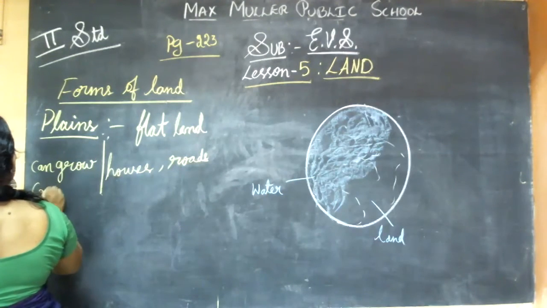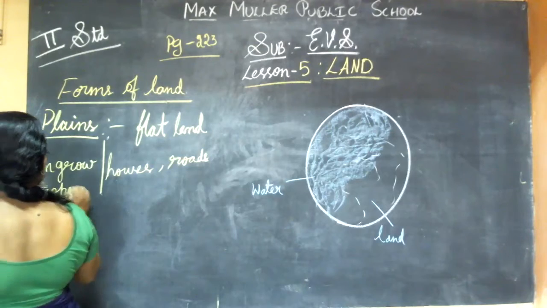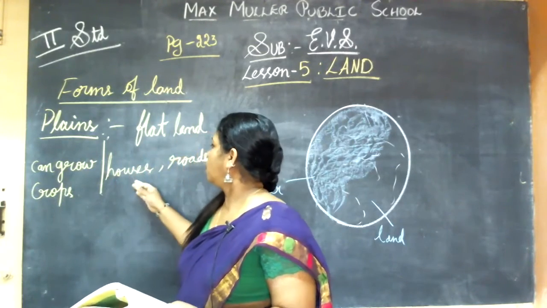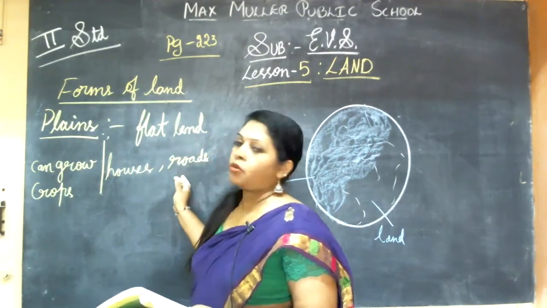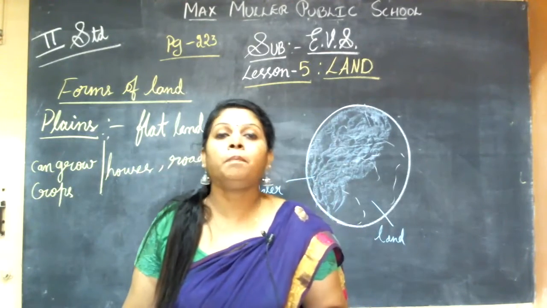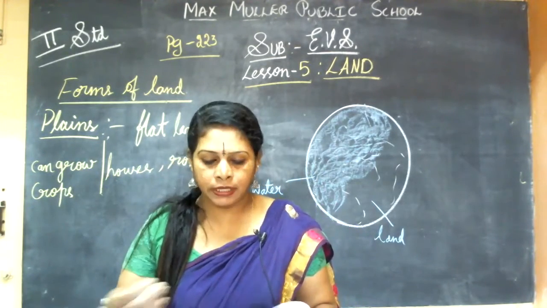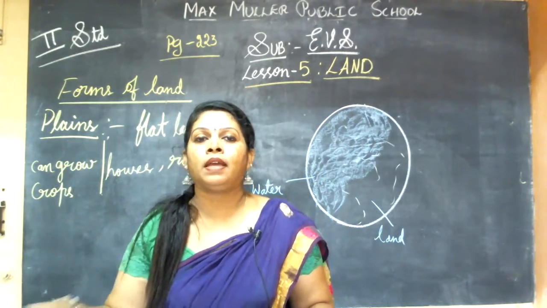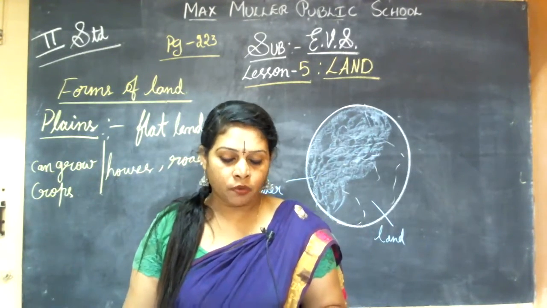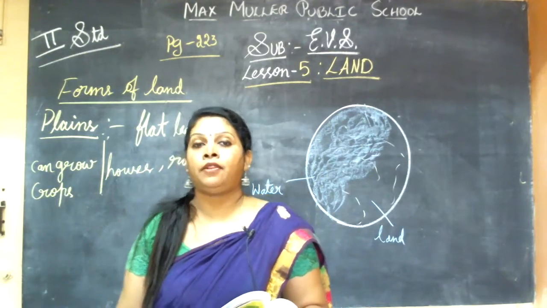Houses can be built, roads can be built. So these are plain lands. You can see in the picture how it will be. Normal grass, everything will be grown. Straight flat land.